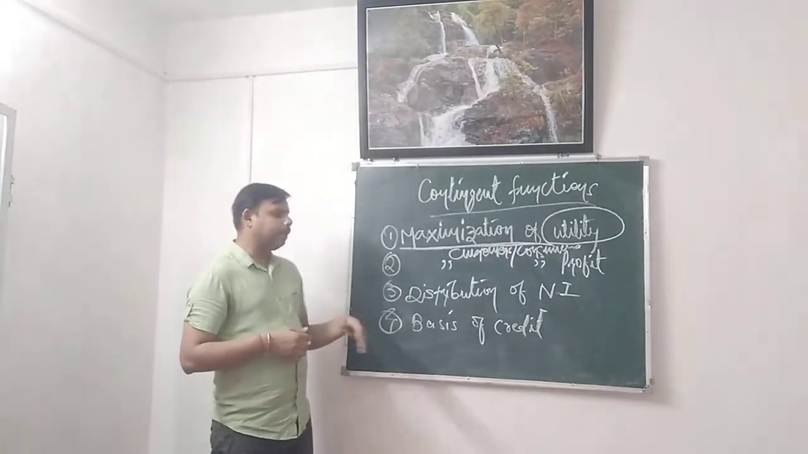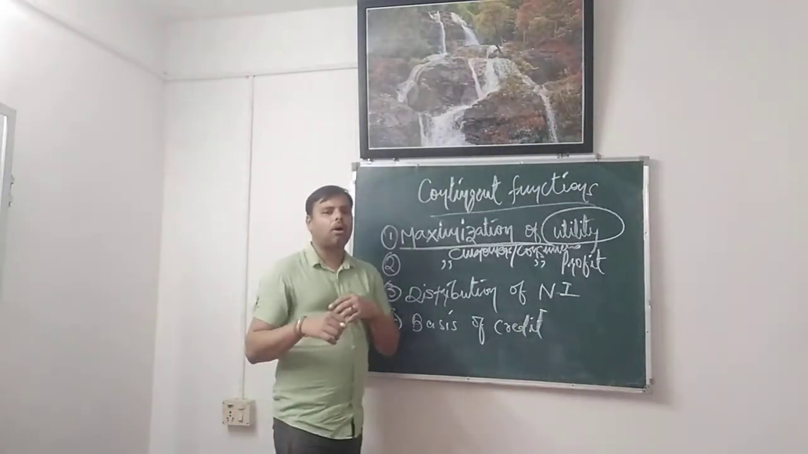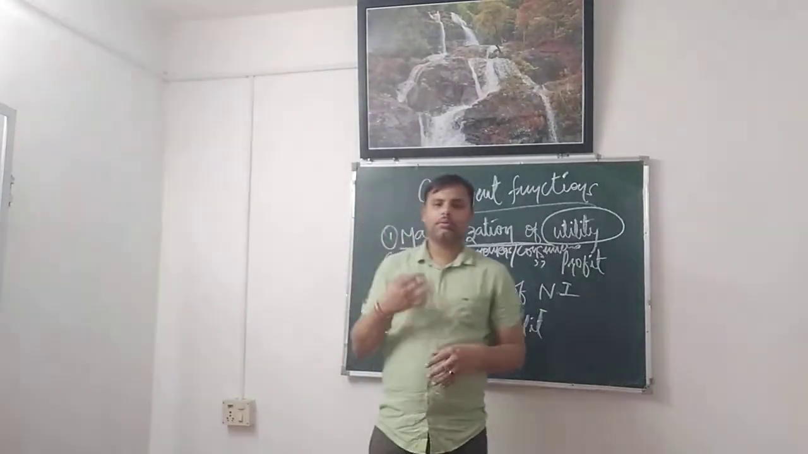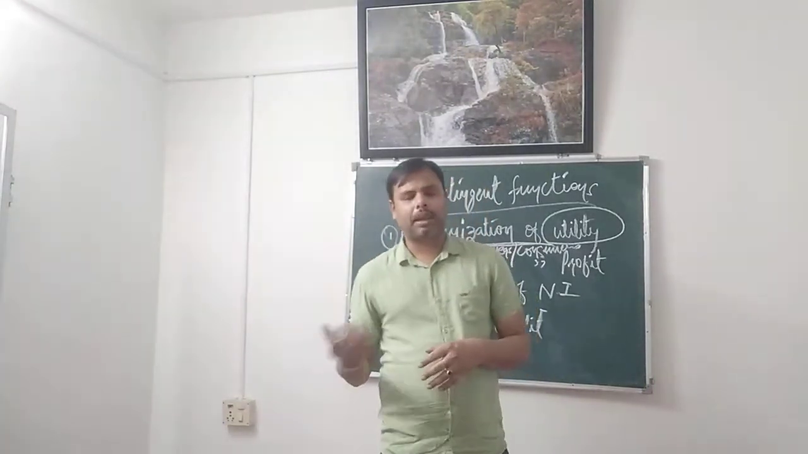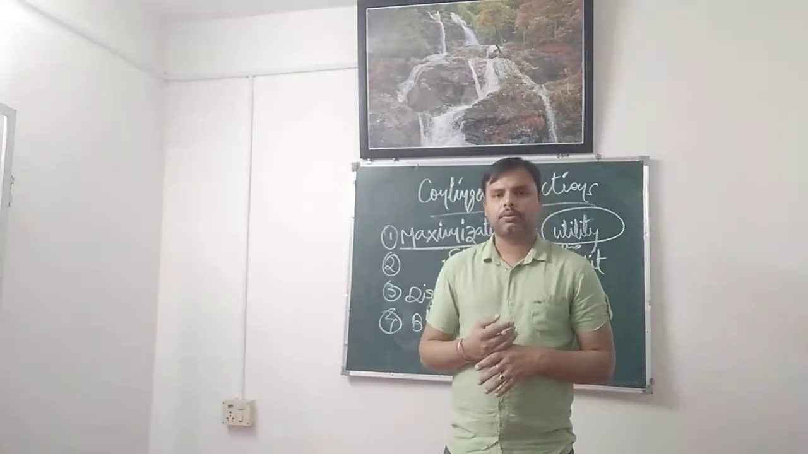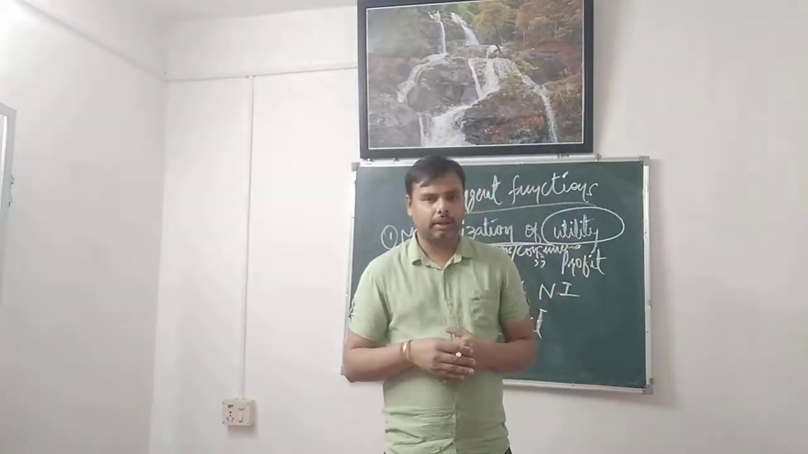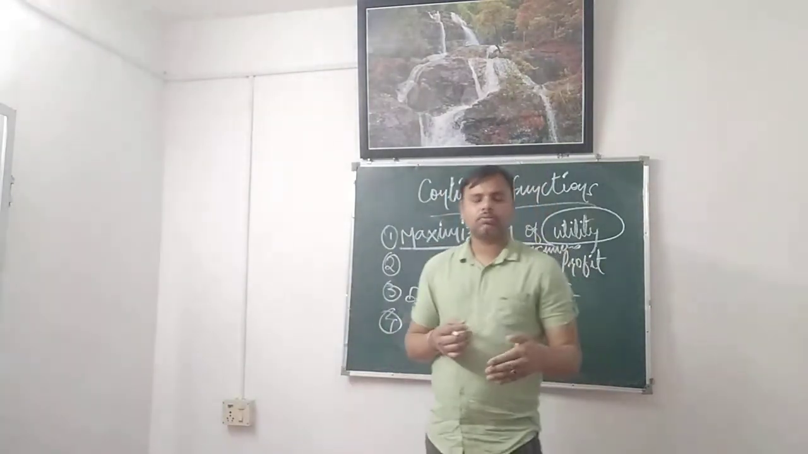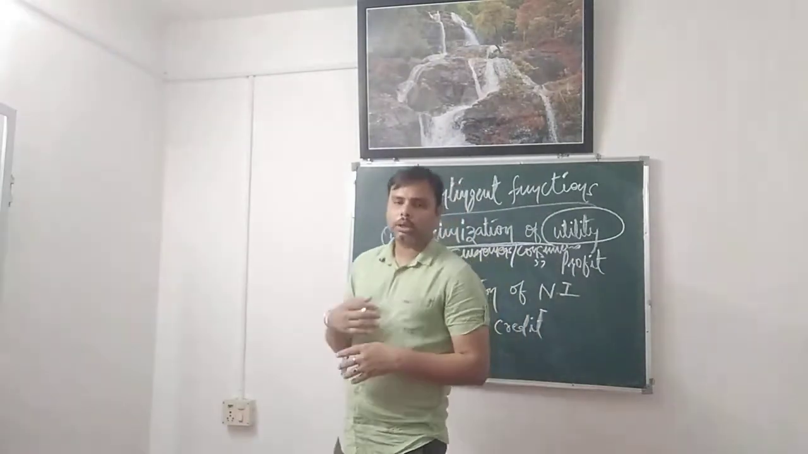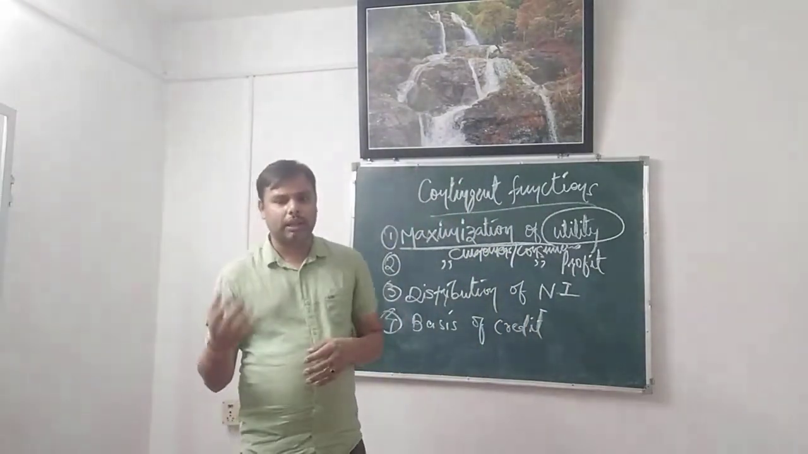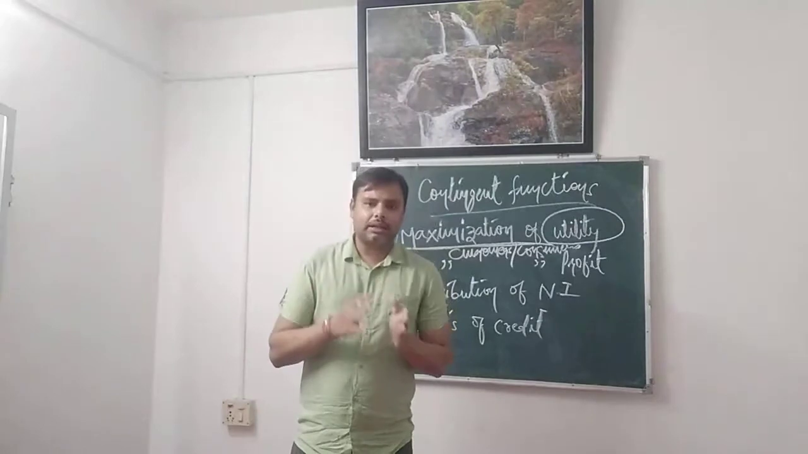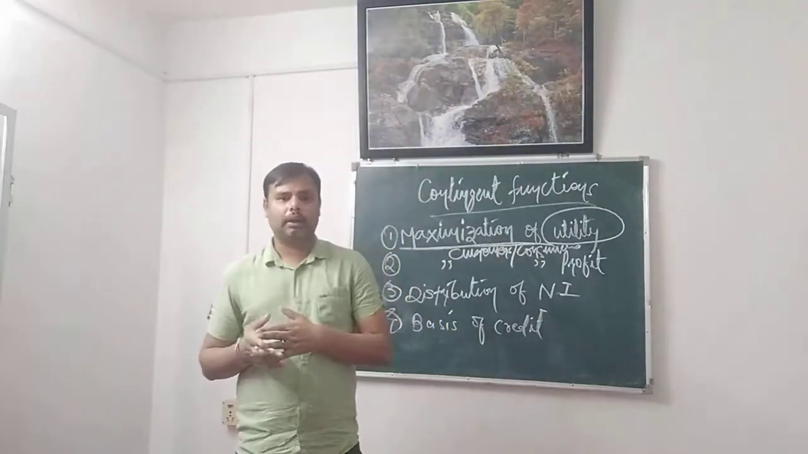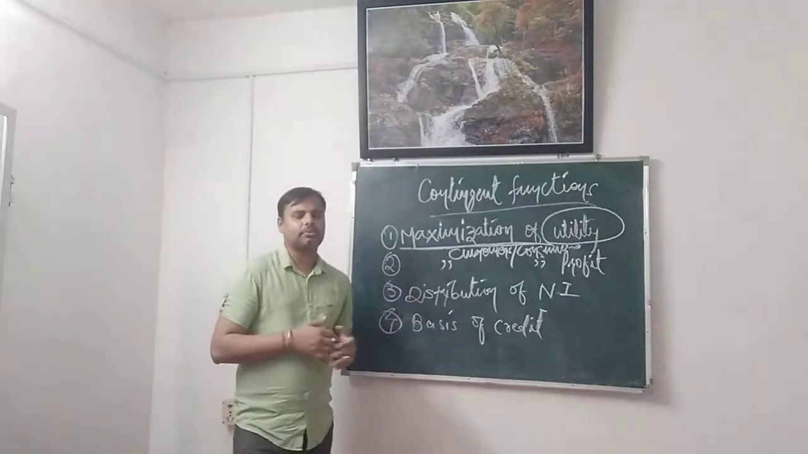The fourth is basis of credit. That is, all future dealings and all future payments are possible with the advent of money. So money serves as a base for credit. If we want to take a loan, on what ground can the loan be given? For that, money acts as a base.